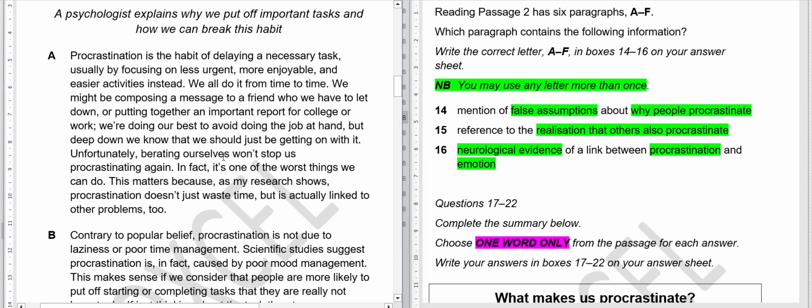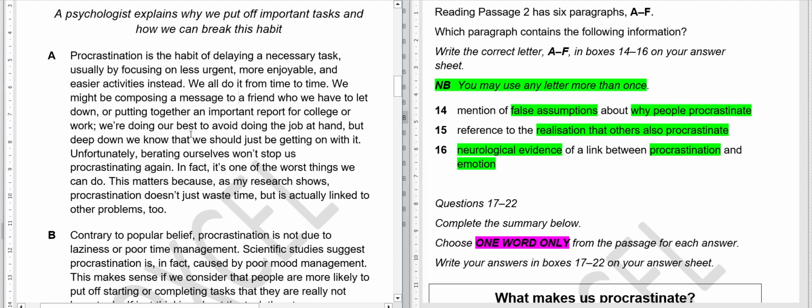Okay, so in this paragraph, the writer has told us about what procrastination is, and what we should not do if we procrastinate. Okay, so first question, mention of false assumption. No, there is no mention of false assumptions about why we procrastinate. There are solid reasons. There is nothing mentioned like it is a false assumption, or this belief is not backed by science. So this is the belief of the writer. So there is no mention of that.